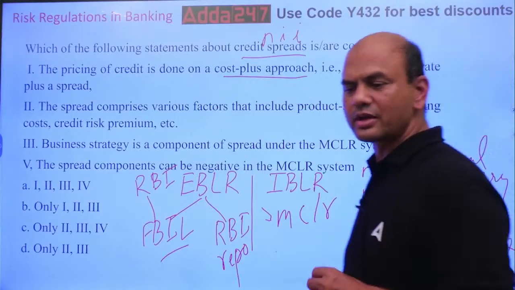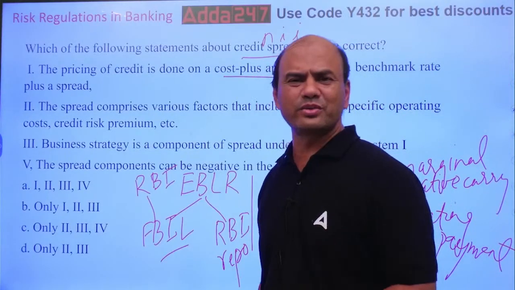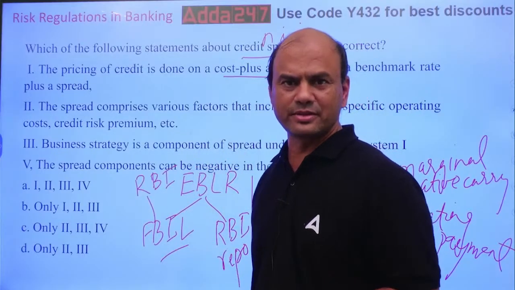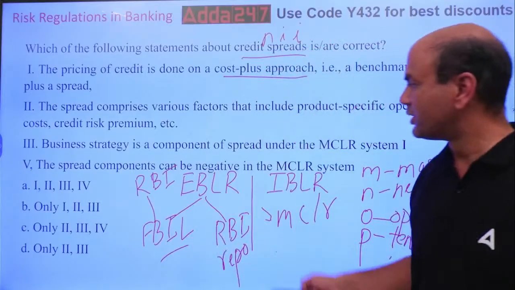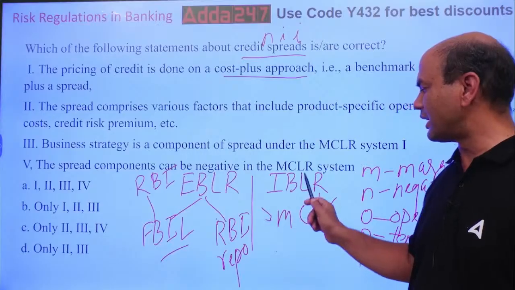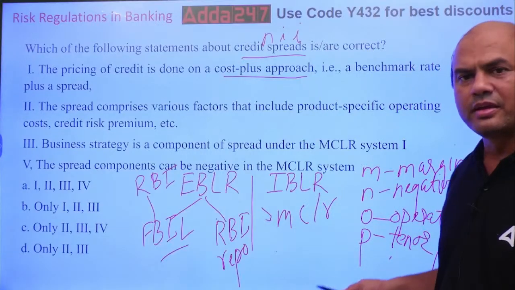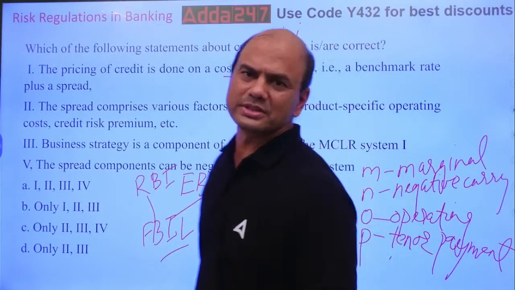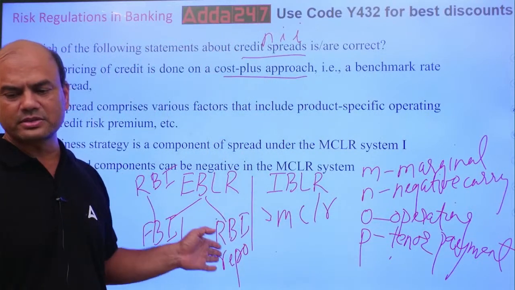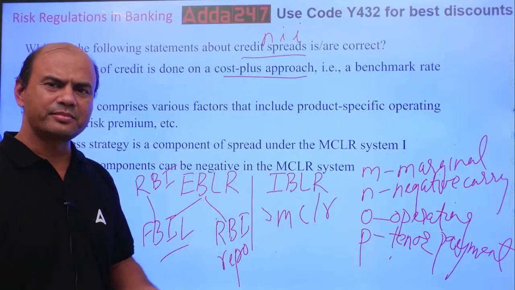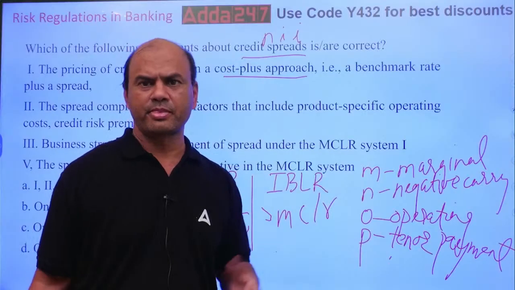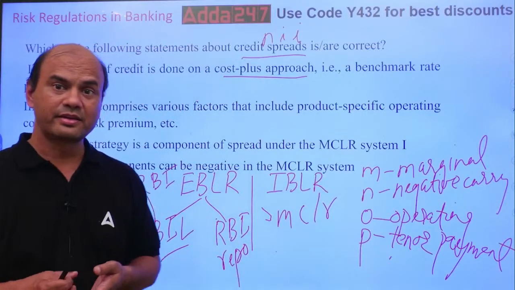Yeah, the point is not only answering. Only answering is not the question. This question may or may not come in the exam. Anything is possible. You must know the basics. You got this point over here: EBLR, FBIL, RBI, IBLR, MCLR, MNOP. You'll remember this throughout your life. Now the question can come on this also, or any of these also. Anything the question can come. So in one question we have covered so many topics. This is what is required.